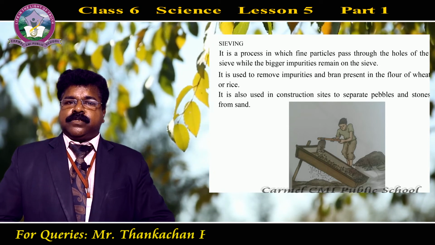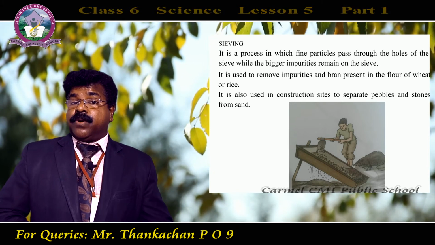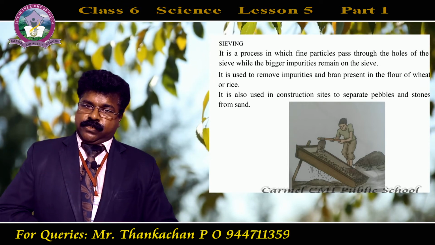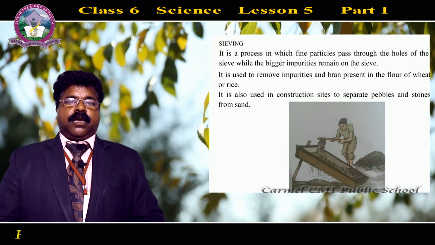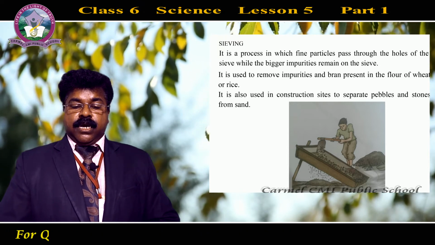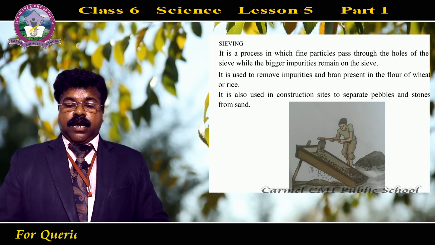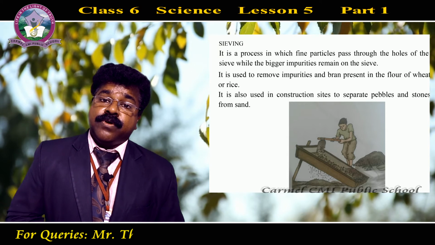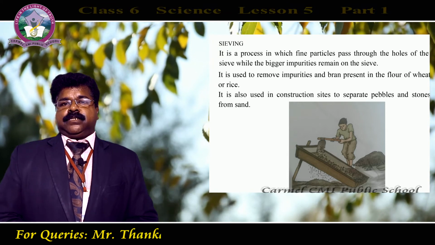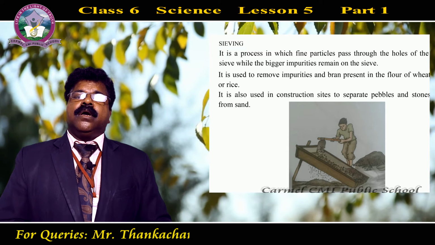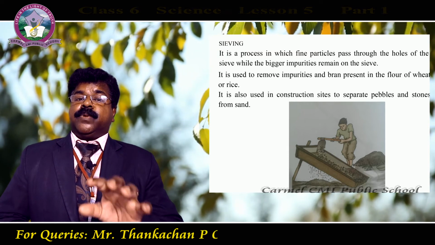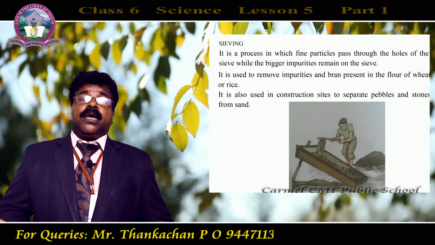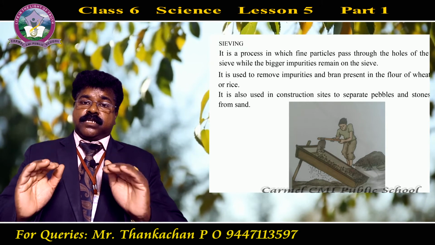This process of separation of fine particles and heavier particles of a mixture is known as sieving. What is meant by sieving? It is a process of separating fine particles from the heavier particles of a mixture. While using the sieve, the fine particles pass through the fine holes of the sieve, whereas the larger particles remain on the sieve itself.